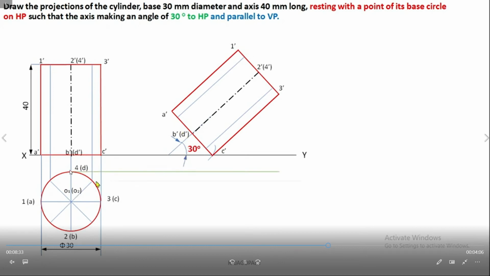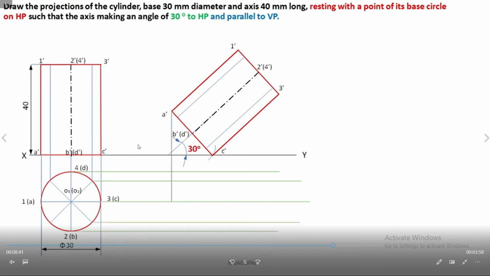Extend the lines, circle to every corner lines in this way horizontal with the help of the scale. And now front view also we extend. And next second point, and next third, fourth, fifth, and both sides also. Okay, 4 corners, 1, 2, 3, and 4. Okay, 4 corners are there.